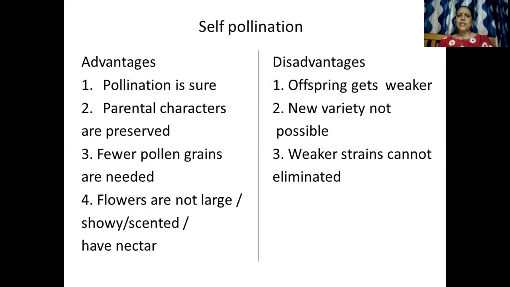And whatever strains have been produced would die with time because they will not be able to sustain the environmental changes. So in the exam, they could ask you advantages and disadvantages of self-pollination. This also could be asked for 2 marks, 3 marks in the board exam.